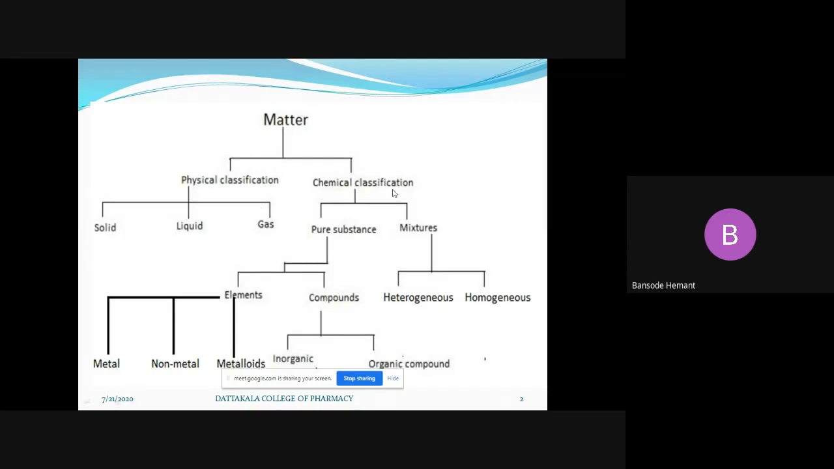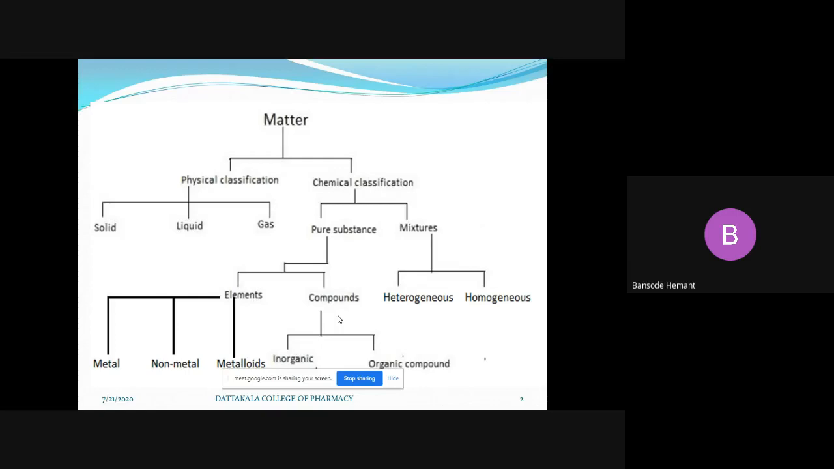On the basis of chemical classification, a substance may be pure, or it may be a mixture of more than one element or compound. Just briefly, pure substances are again classified into elements: metal, non-metal, and metalloids. These are the individual components. A compound is a combination of elements; it may be inorganic or organic.